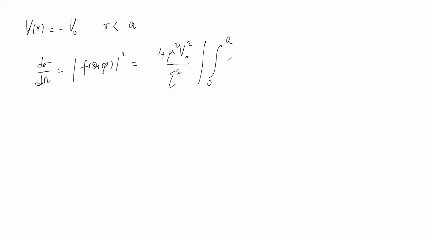Then the integral from 0 to a of r sin(qr) dr. See, we have to integrate over r prime, therefore instead of calling it r prime, I am calling it r, and my q is ki minus kf.